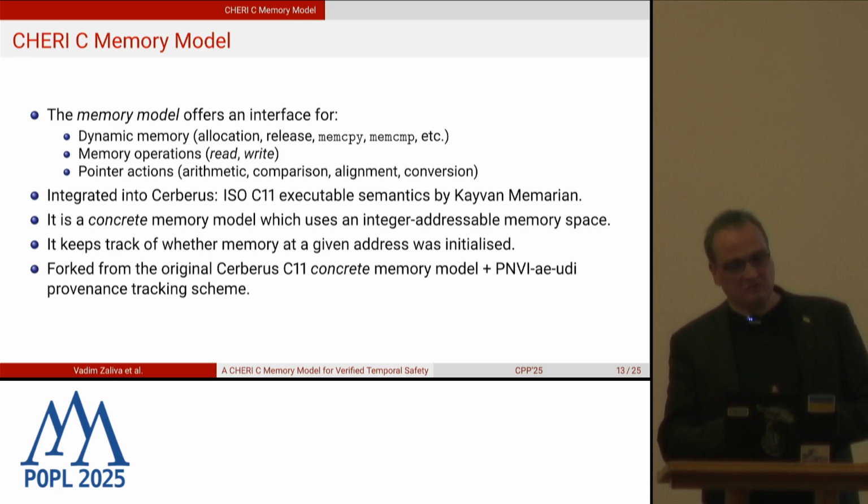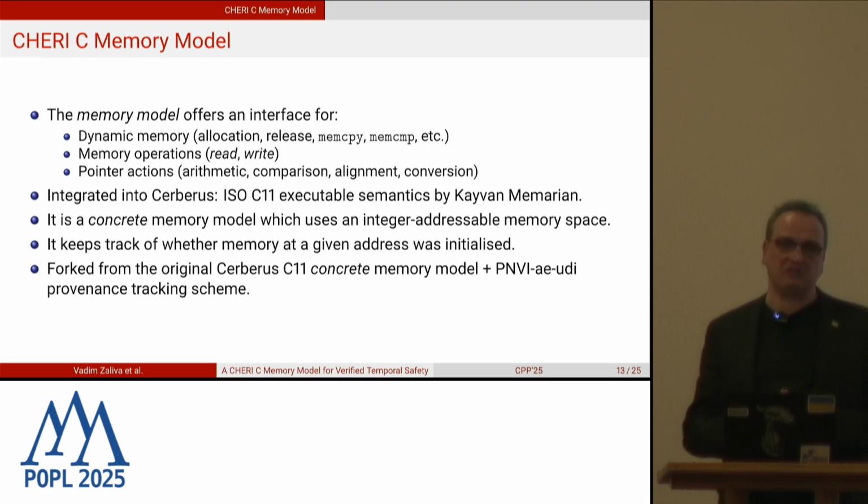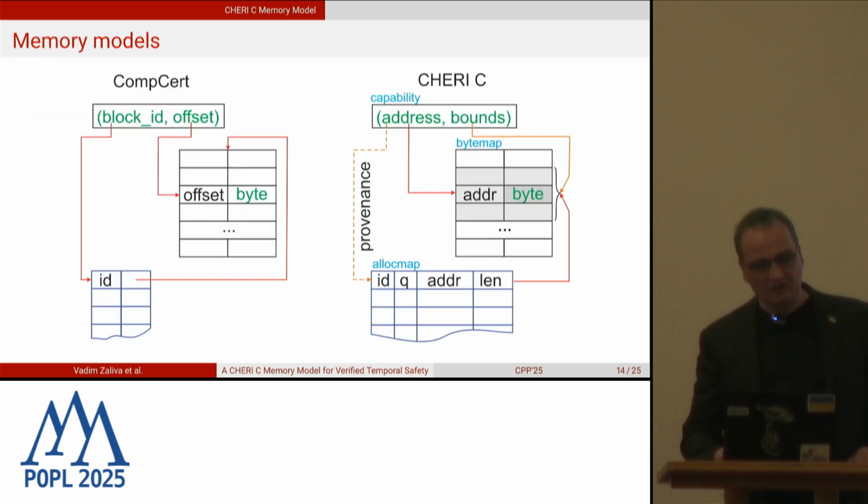Originally, the implementation was forked from the Cerberus C11 concrete memory model, which used PNVI-ae-udi. But the original model was written in OCaml. Because we wanted to prove things about it, we rewrote it in Coq. We also replaced PNVI-ae-udi with PNVI-CHERI, and we added support for revocation. So that's how it's significantly different from the previous one.